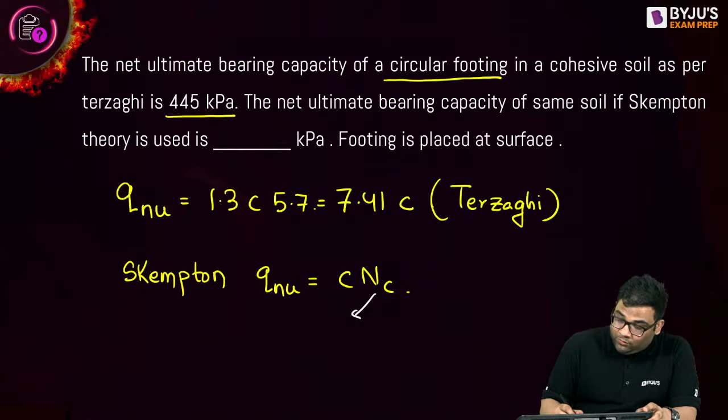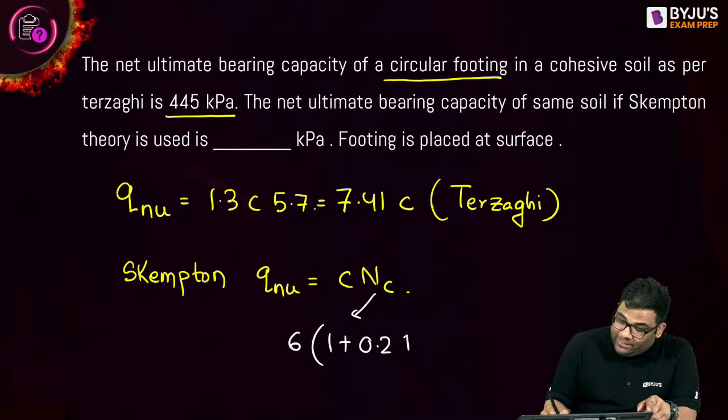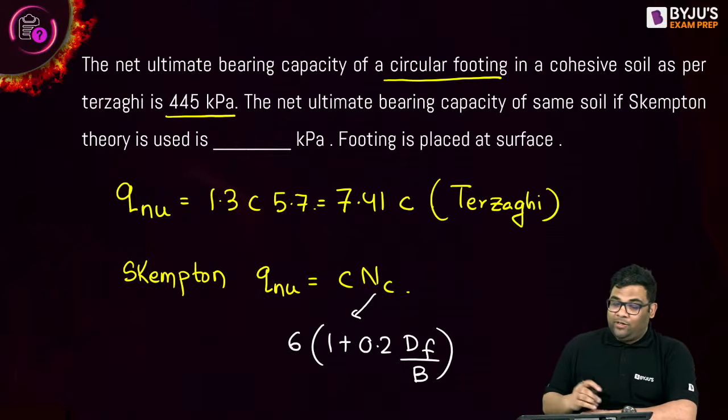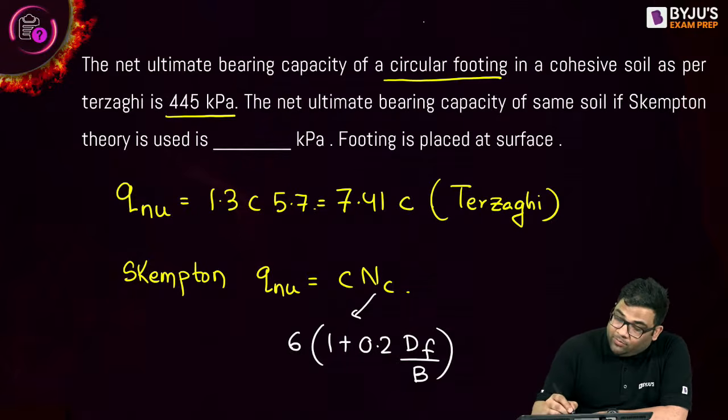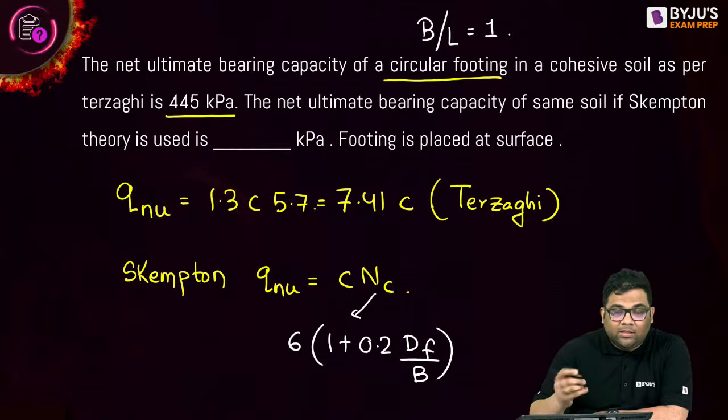NC will be equal to, it is a square, so circular means what? 6 into 1 plus 0.2 df by b, right? Why 0.2 df by b? Because you see your circular, or I can say square, I told that b by l will be equal to 1, that becomes 6.